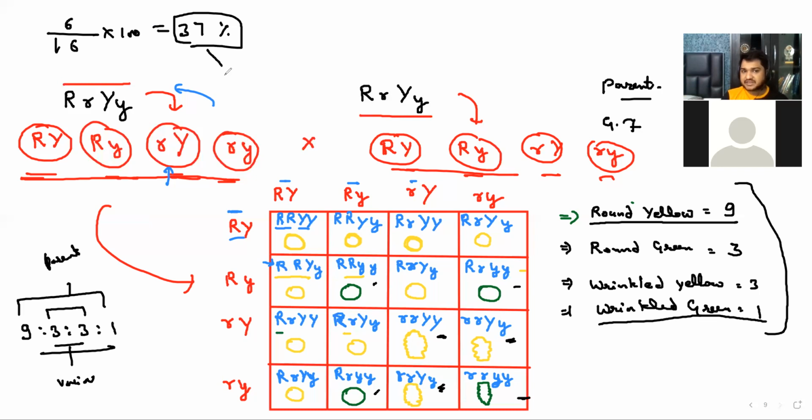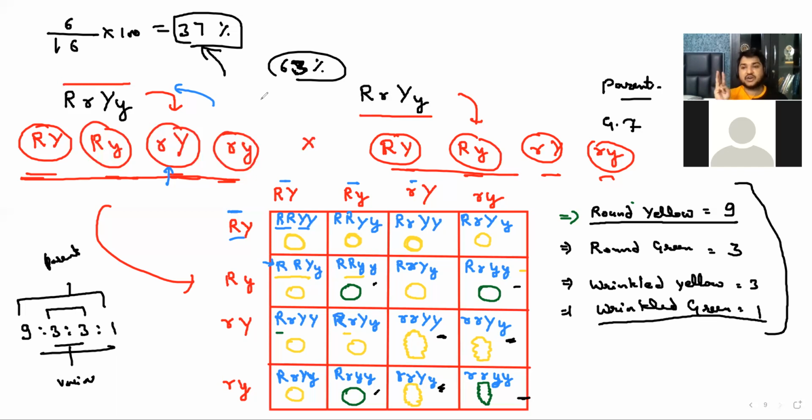So the variation frequency is 37%. So parental frequency would be 63, sorry, I'm a biology teacher, it's actually 62.5. Yes, you can say that. So just tell me, are variation higher or parental higher? Parental is higher. Yes, parental frequency is higher, right? So now you see some new character, yes or no? Yes, I can see it.